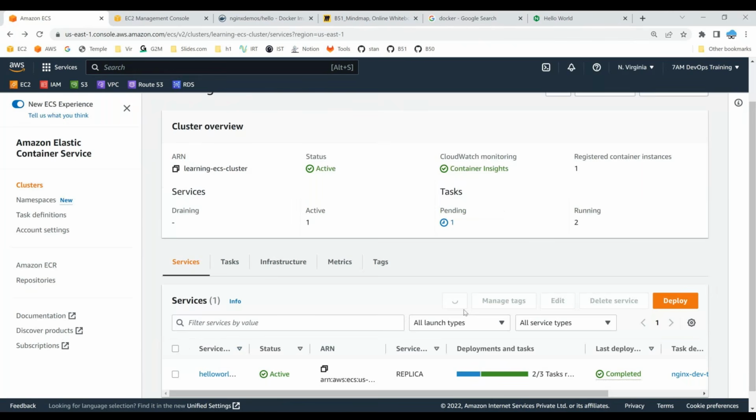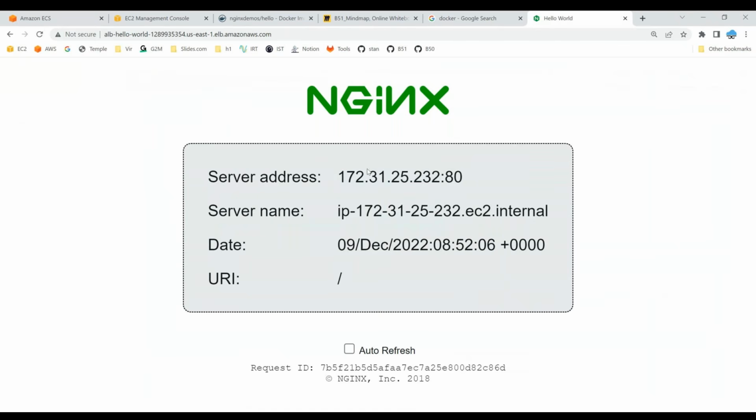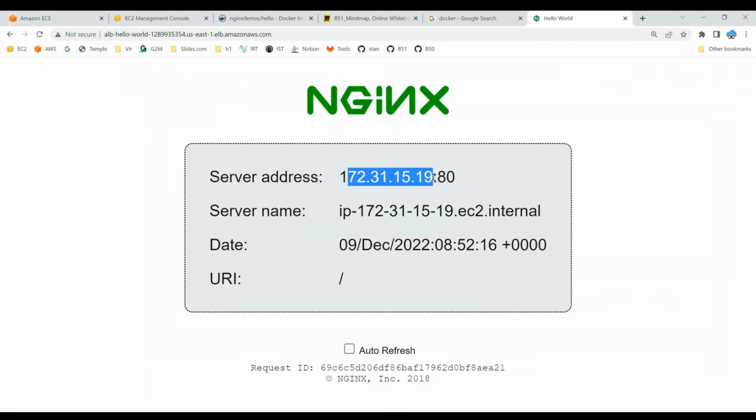If you see this, 2 of the 3 tasks are loaded. That means now if you refresh it right now, the IP address is 170.15.19, right? Now if you refresh, you would get a response from a different container. Refresh it. Can you see this? 33.88. Now refresh it, you'll get one more, 25.232. So if you take this IP address, every time you're getting a response from a different machine. So you do a refresh, get a response from a different container. So all I want to prove to you is you're getting a response from different containers, load balanced by your load balancer.